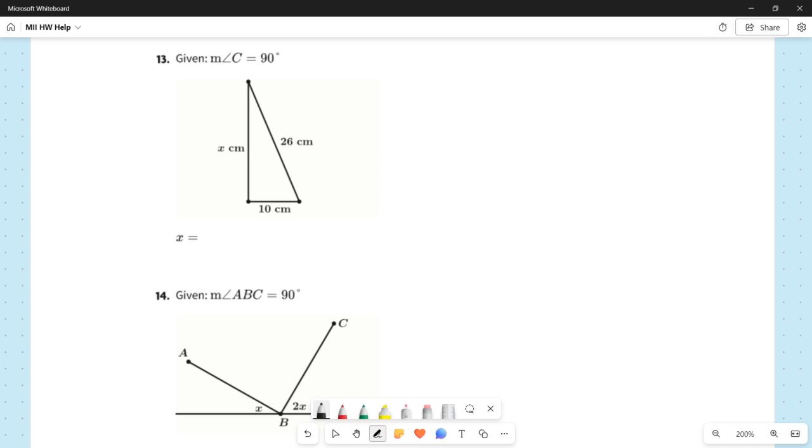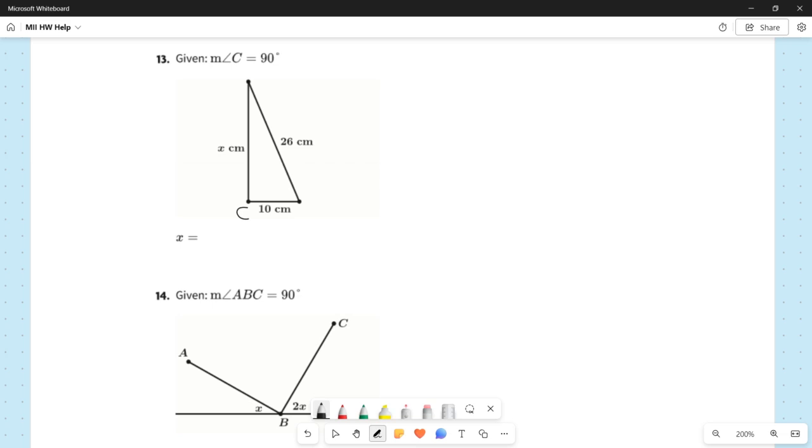I'm now realizing that they did not label A, B, or any of the letters here, so I think we have to just come up with them ourselves. I wonder if that's a typo. But out of these three angles, the only angle that looks like it could be 90 is down here, right? So that kind of has to be C.